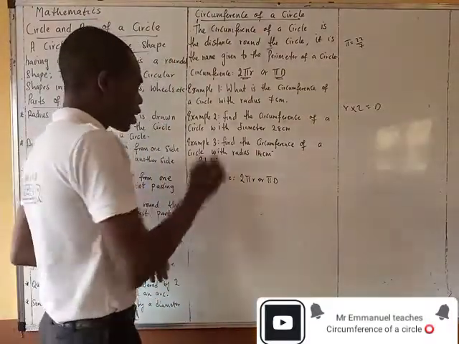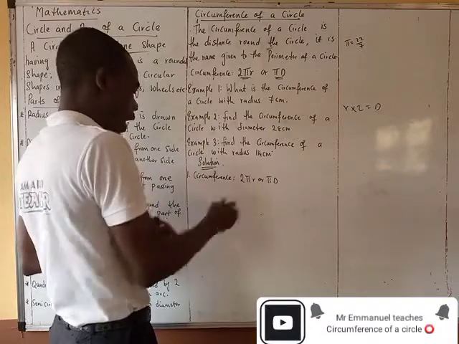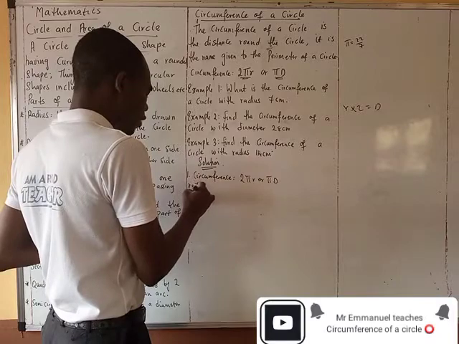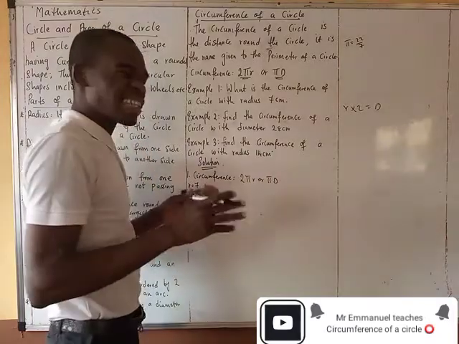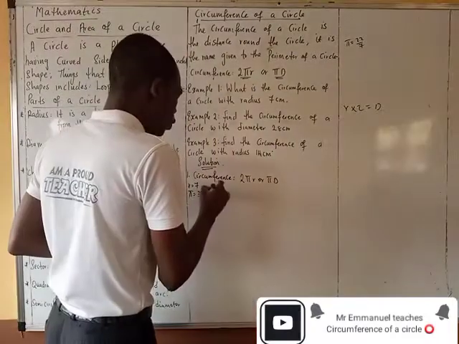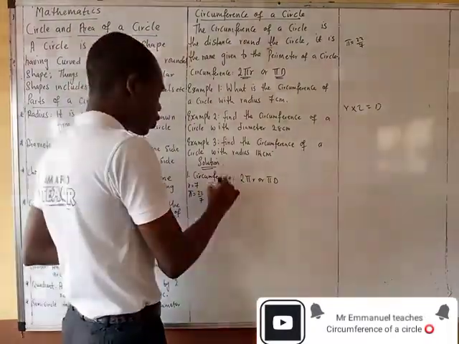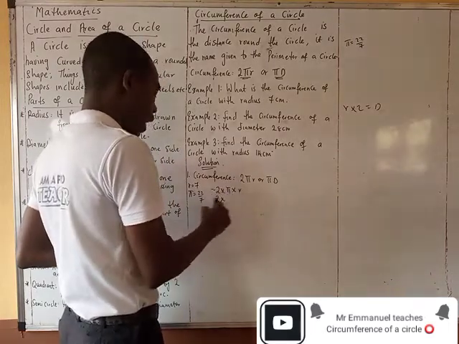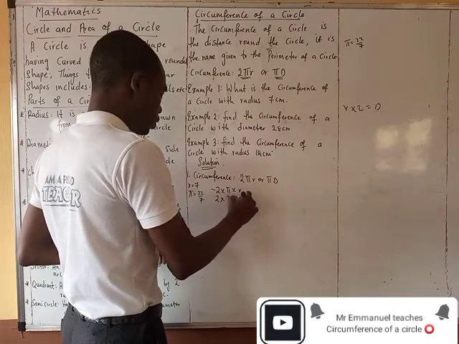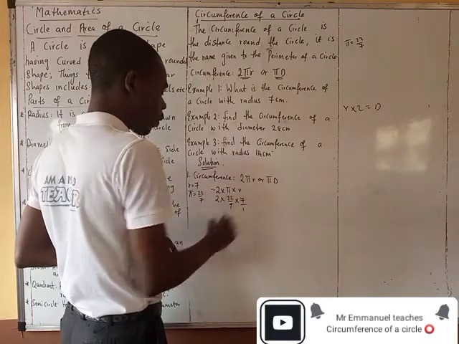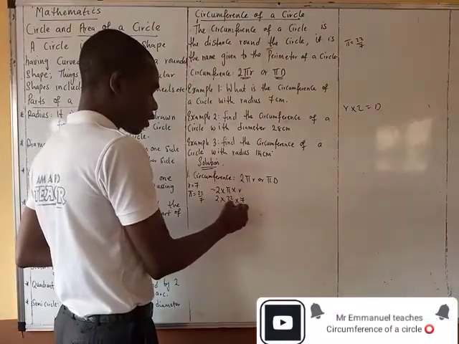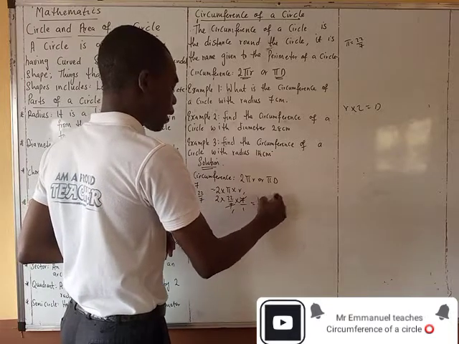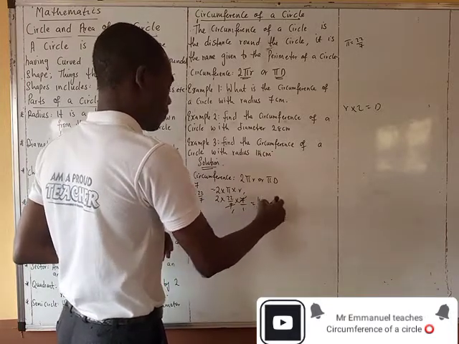Now what is the circumference? From this question number 1, we have that the radius is 7, and pi is always 22 over 7. That one is a constant. It doesn't change. So we're going to put this inside the formula. We have 2 times pi times r. Then we have 2 times 22 over 7 times r, which is 7 over 1. The 7 here is 1, the 7 here is 1, they cancel out. 2 times 22 is 44 centimeters. Answer.